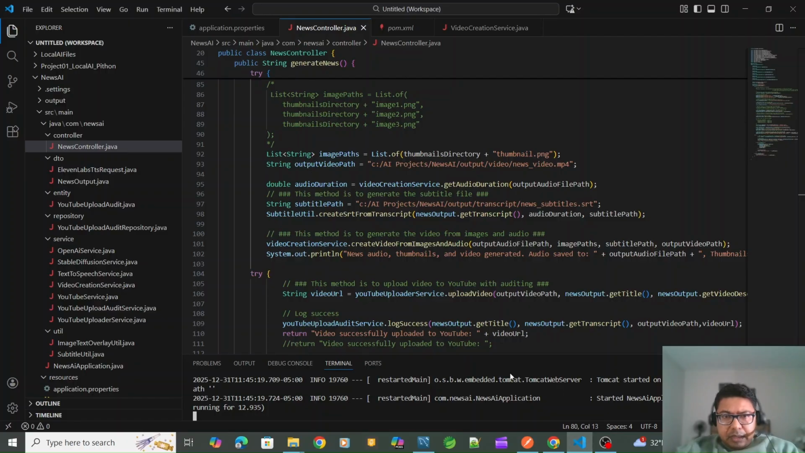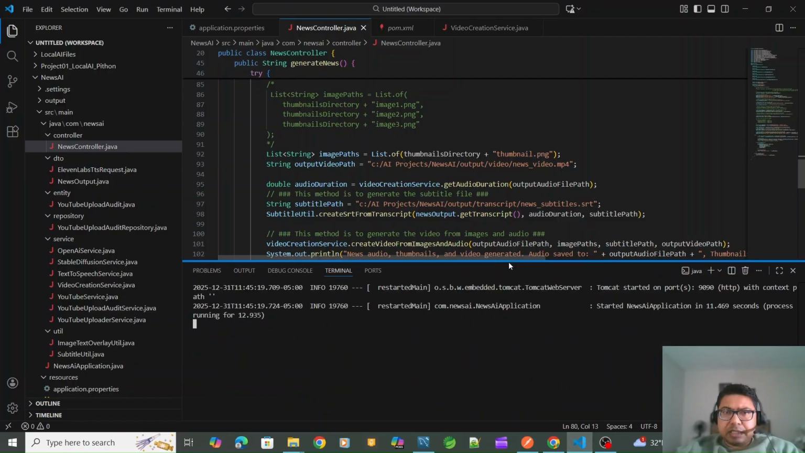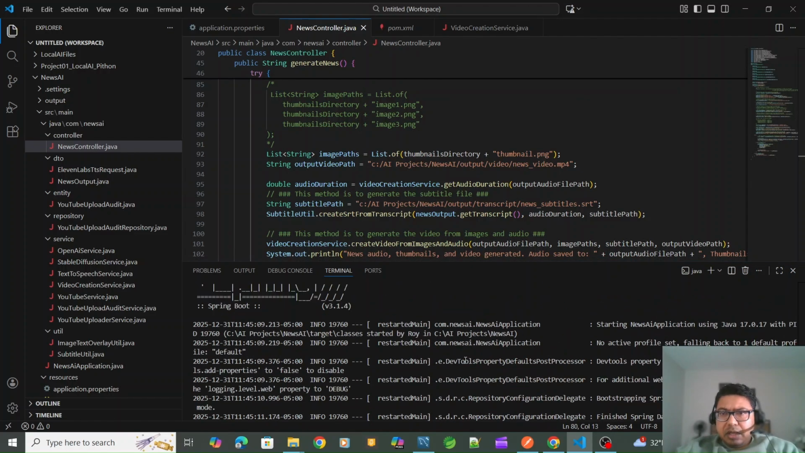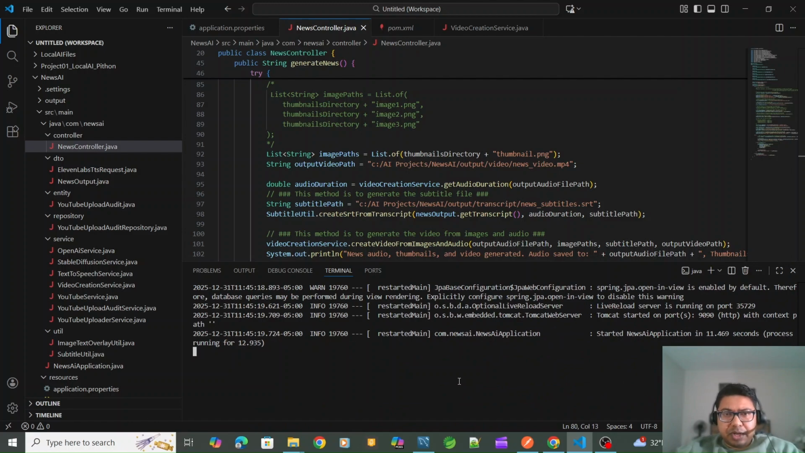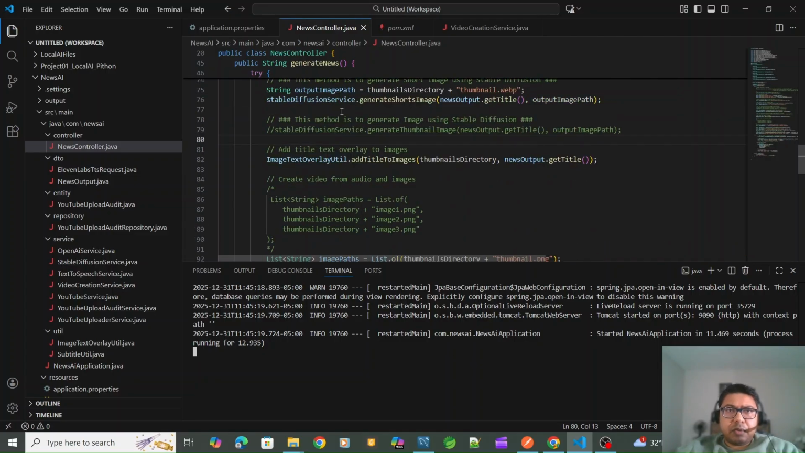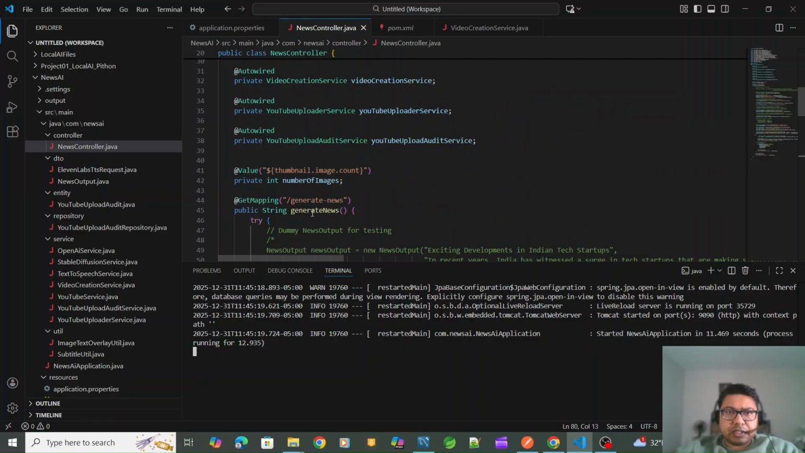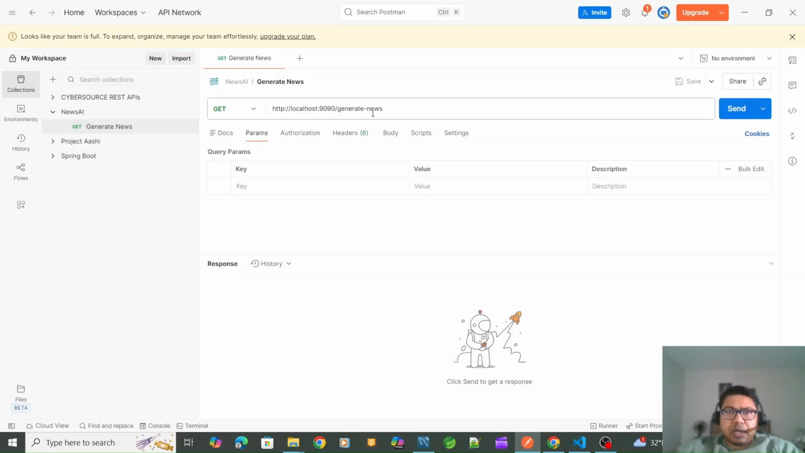I think the application is already running. This is basically a Java Spring Boot program. Since I'm a Java guy, I've been writing code for maybe 25 years now. This is the Java program which I'll be invoking. I have one single controller, and this is the endpoint, generate news. I have to invoke this one. I can invoke it through cron jobs at any specific time or time interval, but for testing purposes I'll be invoking it from Postman.